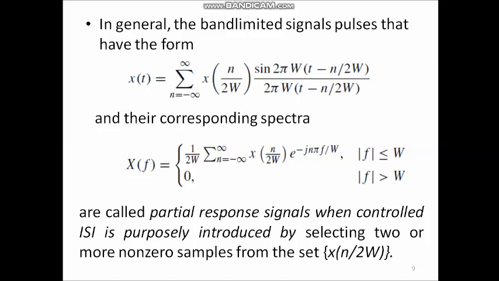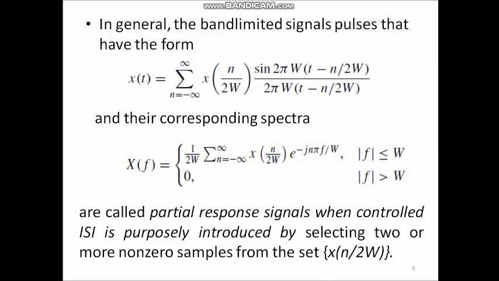In general, the band limited signal pulses that have the form x(t) equal to summation over n from minus infinity to plus infinity of x(n/2W) sin[2πW(t − n/2W)] divided by 2πW(t − n/2W), and their corresponding spectra X(f) equal to 1/(2W) summation over n from minus infinity to plus infinity of x(n/2W) e^(−jnπf/W) if frequency is from minus W to W and 0 otherwise, are called partial response